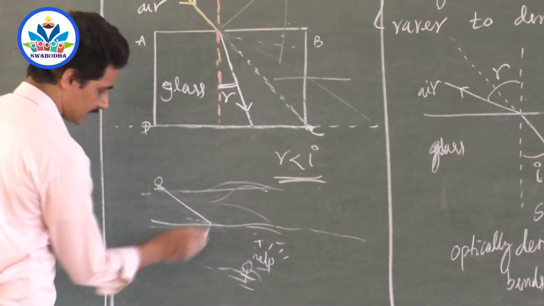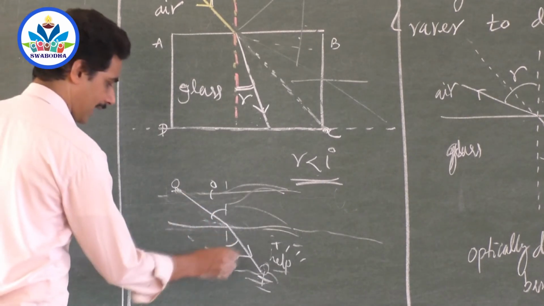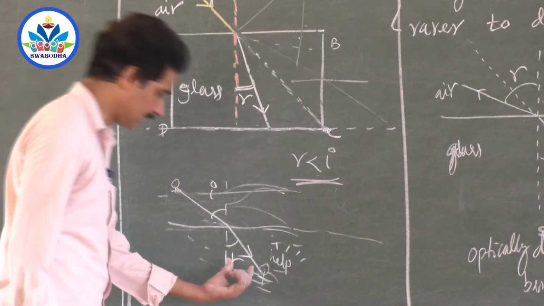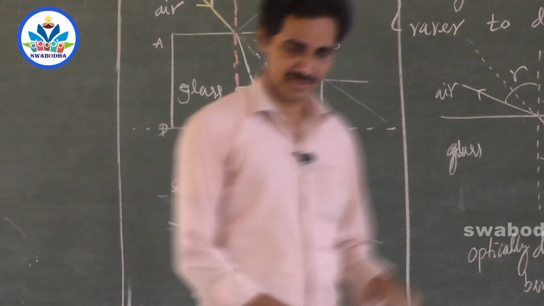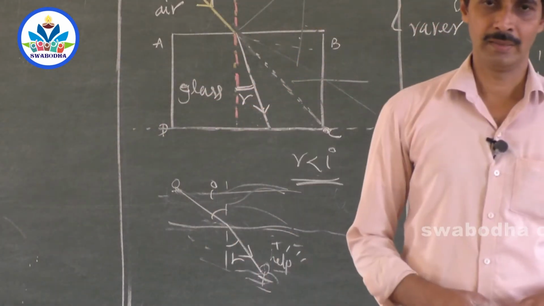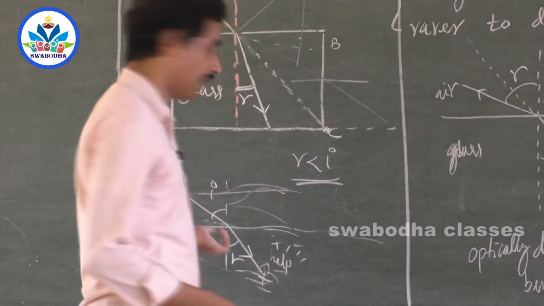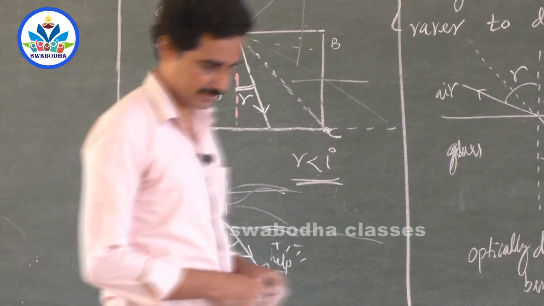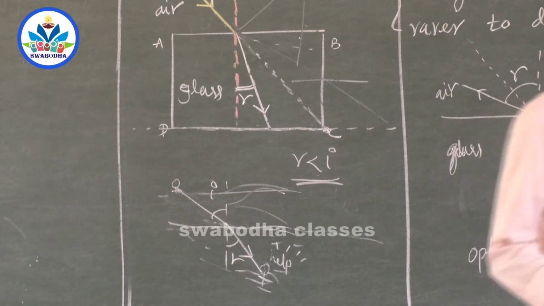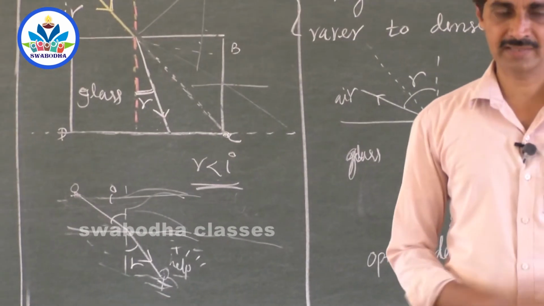Select that path such that the angle it makes with the normal, the refracted ray, satisfies sin i by sin r is a constant. That is the nearest path. Here we can't wait and go on calculating, but this is the path of quickest time in which you can reach the person who is asking for help.